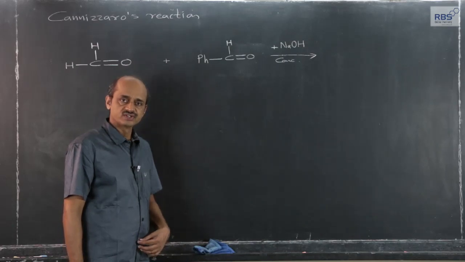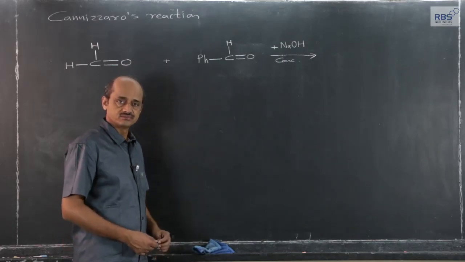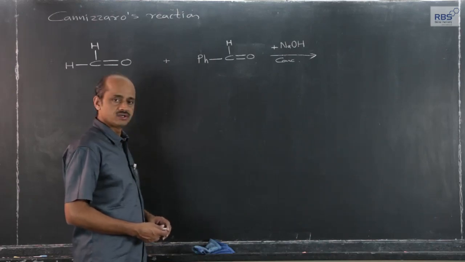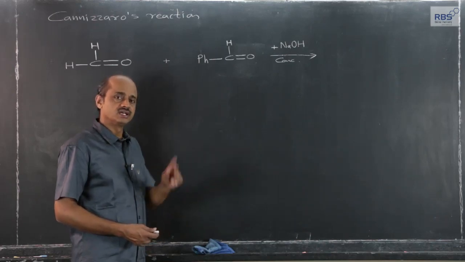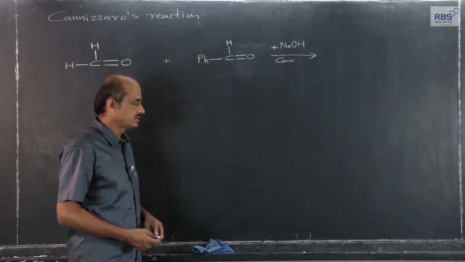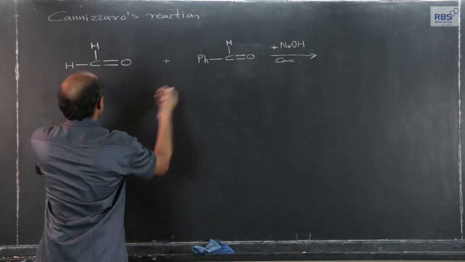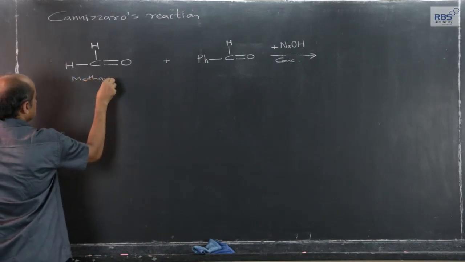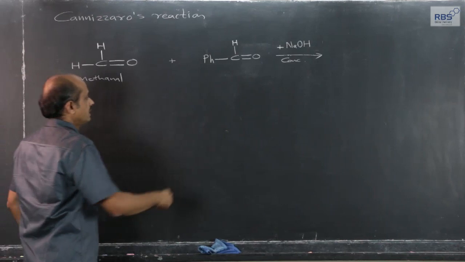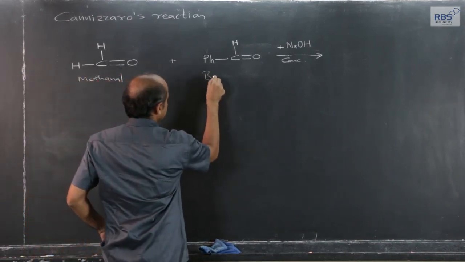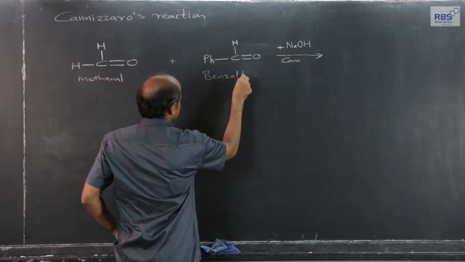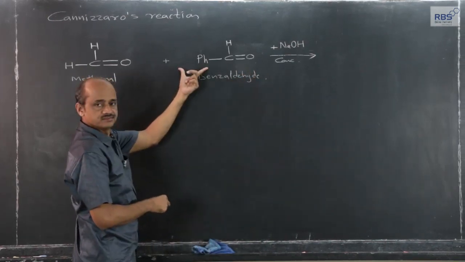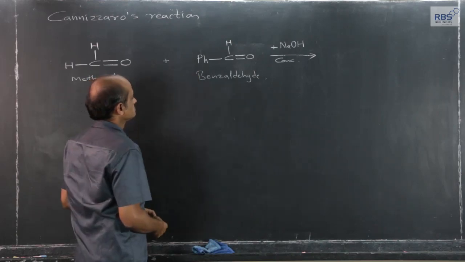Just now we have considered the mechanism of Cannizzaro reaction and we will consider one more interesting example. Here I have taken two different aldehydes, it is a reaction of aldehydes. This is formaldehyde and this is benzaldehyde, aromatic ring, phenyl ring, in short I have written.